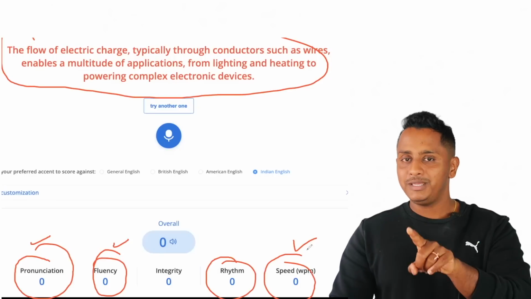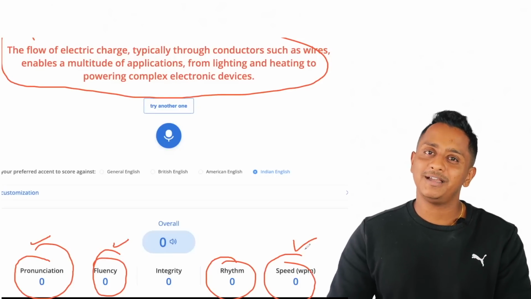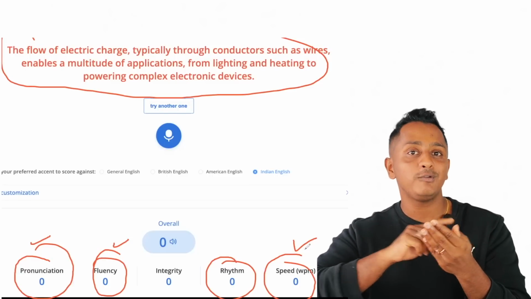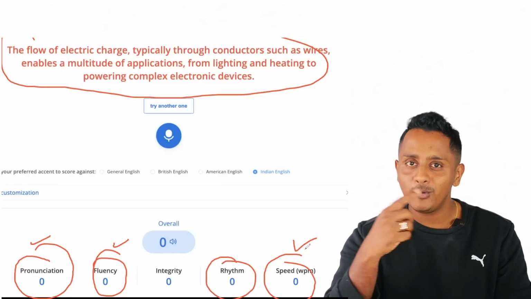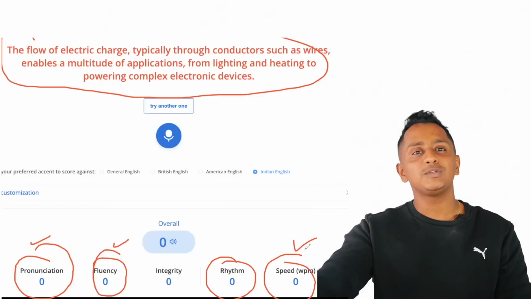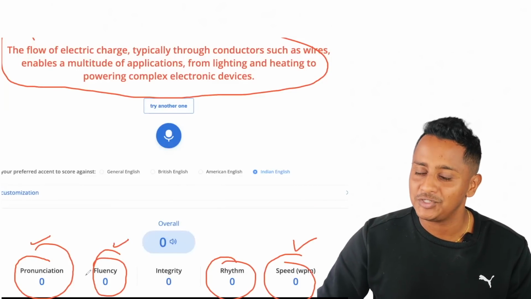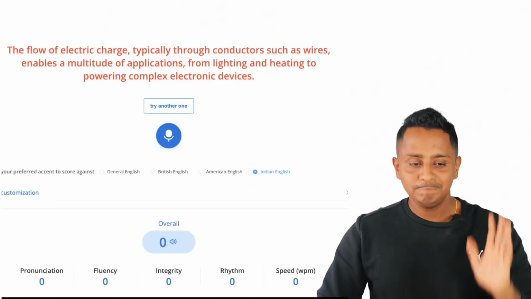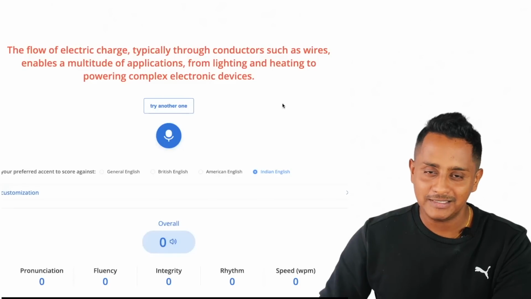But it's the speed. Speed is very, very important, because we have observed in the Pearson exam, official mock tests and main exam, if you speak slowly but fluently, the flow of electric charge typically through conductors such as, this is fluent, I am very, very fluent, but I am very slow, marks will not come. So they are doing a combination of speed, fluency and pronunciation. Remember, it's not just this fluency value. Let's start the very first test case. I'm going to speak everything perfectly. Let's start this. Let's observe.